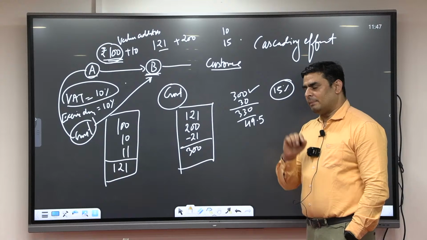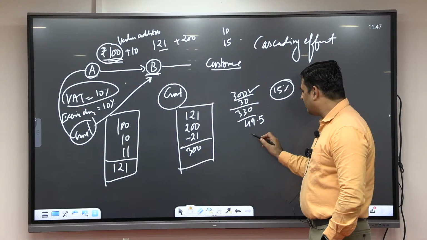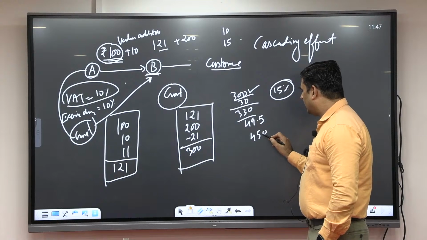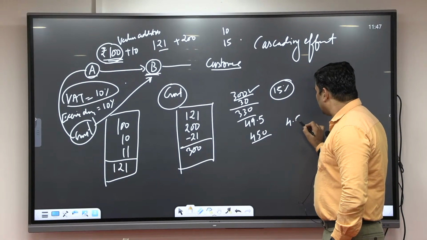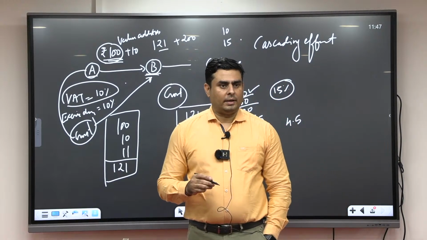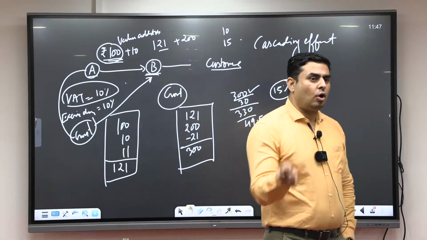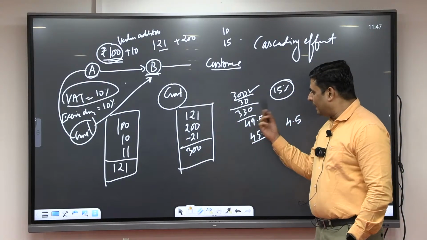It is 49.5. But imagine that if it is applicable on 300, then it will be 45. Means the customer is paying 4 rupees 50 paisa extra on that good. And this is tax on tax. You are paying VAT as a customer.